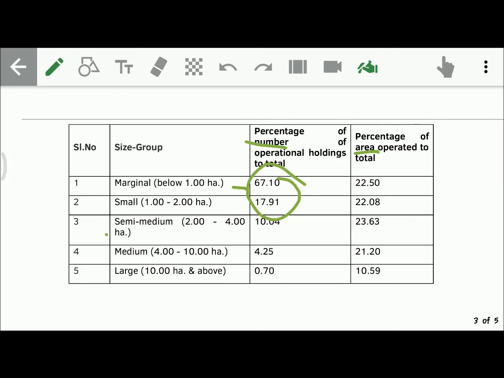Coming to the percentage of area, marginal and small together, holding less than 2 hectares, account for 44.58% of the land. So in the interview, if anyone asks you who are the marginal and small farmers, tell them that marginal farmers are the farmers whose area is less than 1 hectare, and small farmers 1 to 2 hectares.